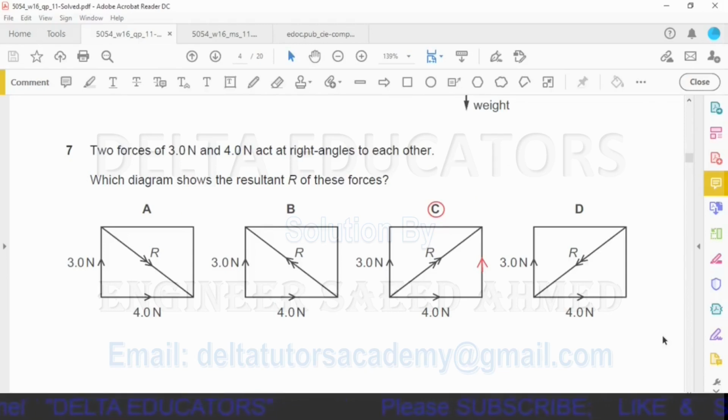Question number 7. Two forces of 3 Newton and 4 Newton act at right angle to each other. Which diagram shows the resultant R of these forces? Okay, the topic is related with the addition of vectors by graphical method. First we check this one. Suppose here we have a vector, and suppose the value of this vector is 4 Newton. Now this starting point is called tail of the vector, and this end point is called head of the vector. In graphical method, how we have to add two vectors? This is first vector. For the first vector, here it is tail, here it is head.